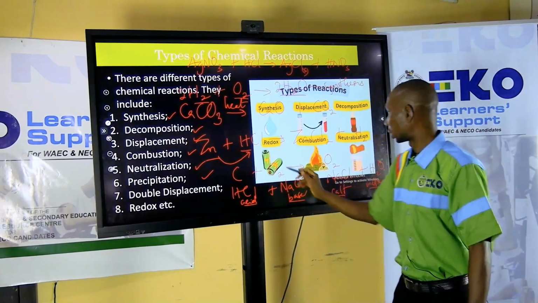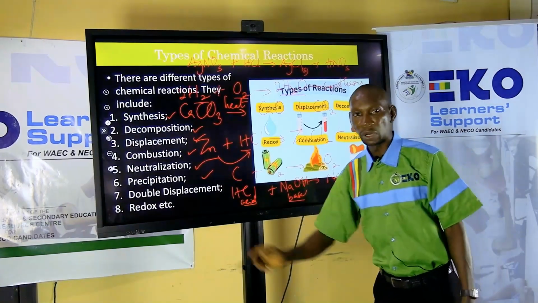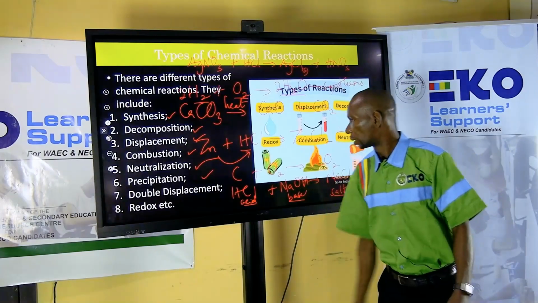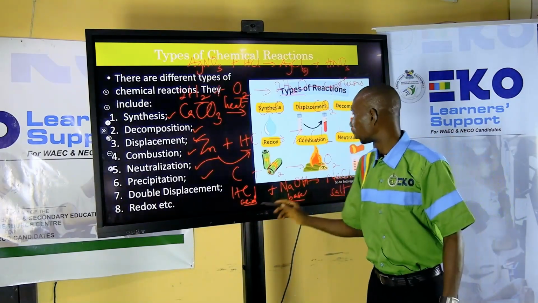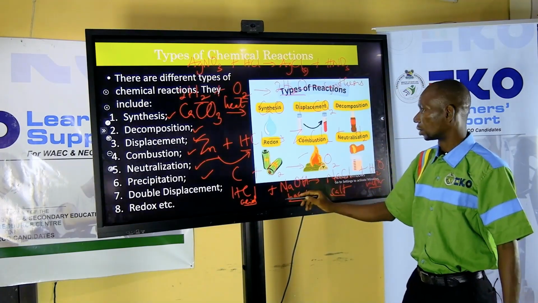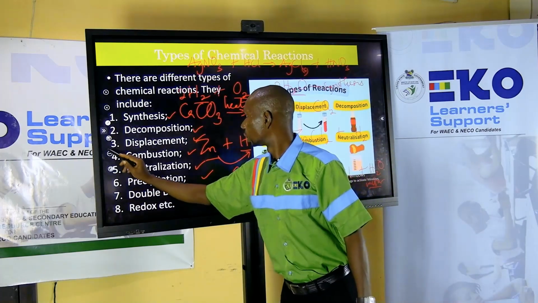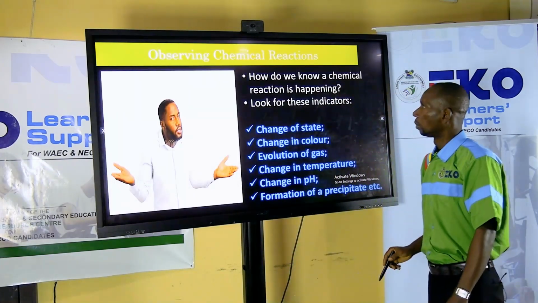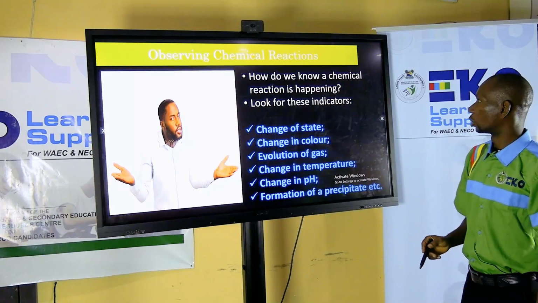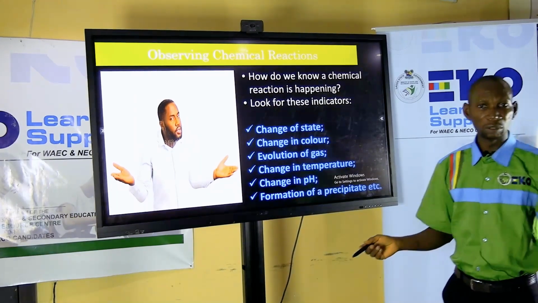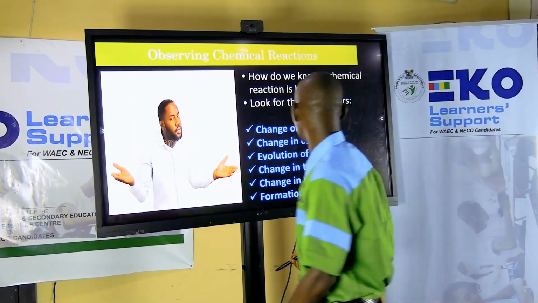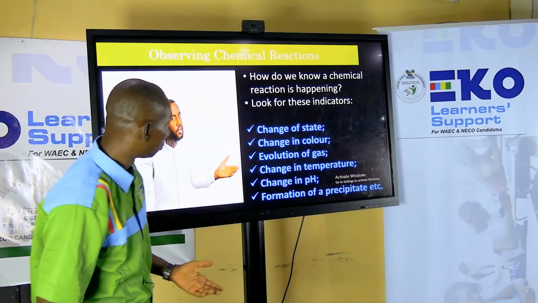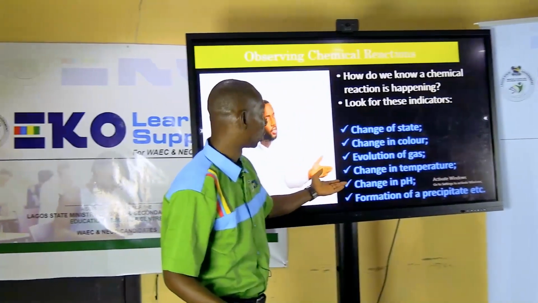So redox reaction is a reaction between a reducing agent and an oxidizing agent. So let's move now. So how do you observe chemical reactions? What are the things that you are going to need to see that will make you know whether a reaction has happened or not?